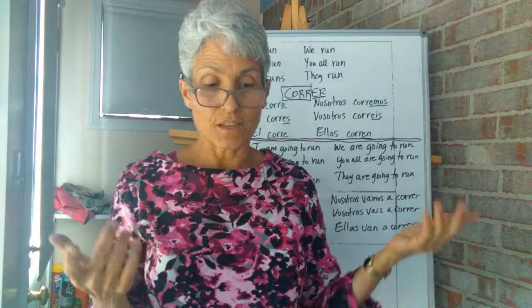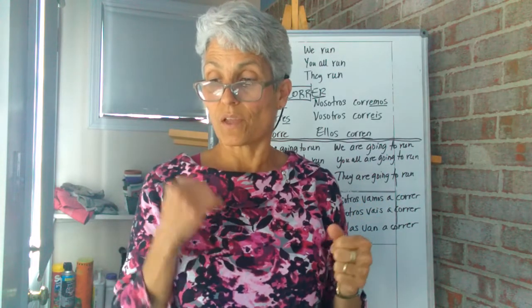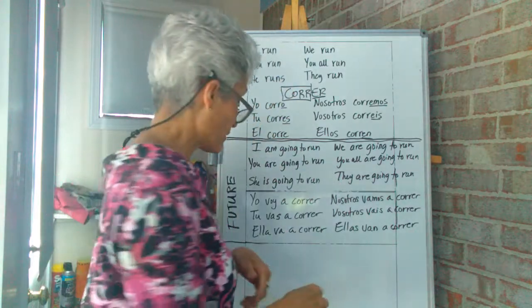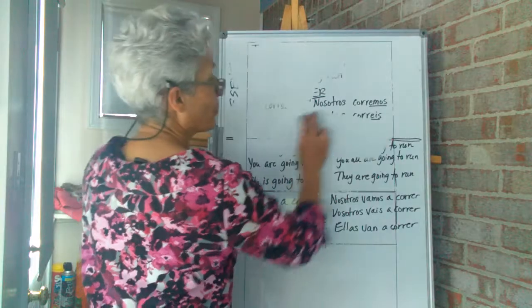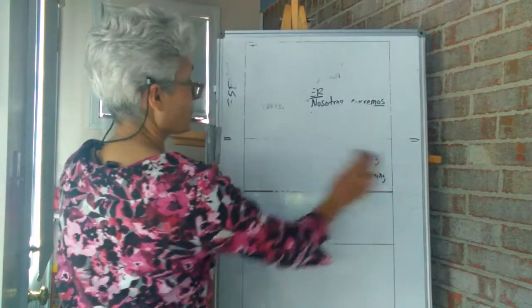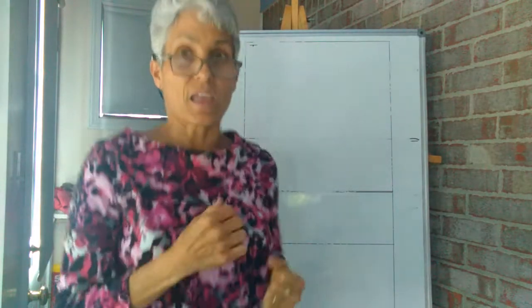So we have that. And then the next one you need to also review and remember is the present progressive. What verb do we need to know in order to do the present progressive? Okay, the present progressive using the verb run would be I am running. Okay, that's the present progressive.